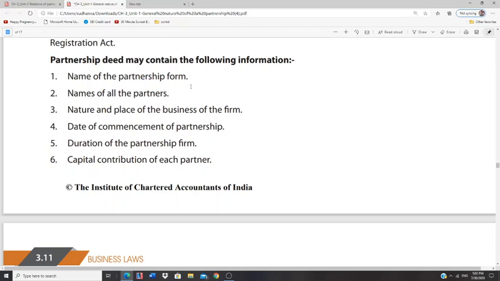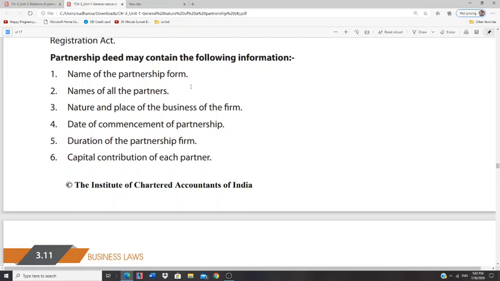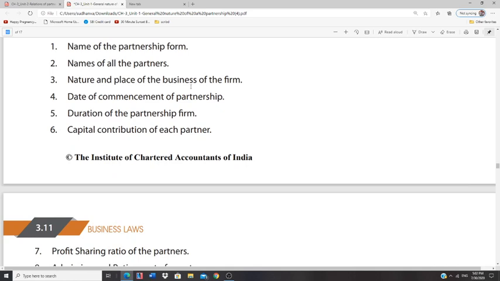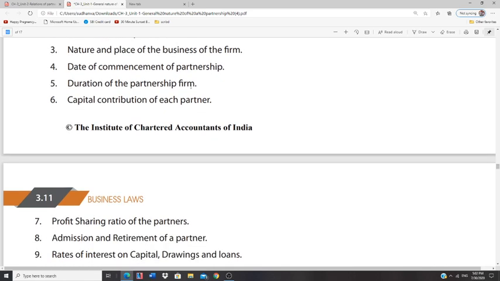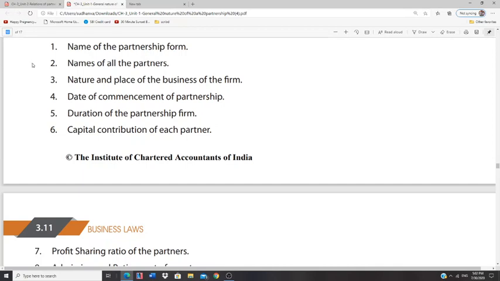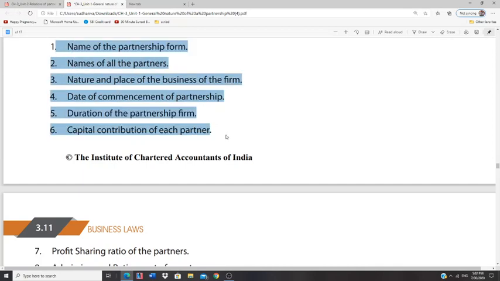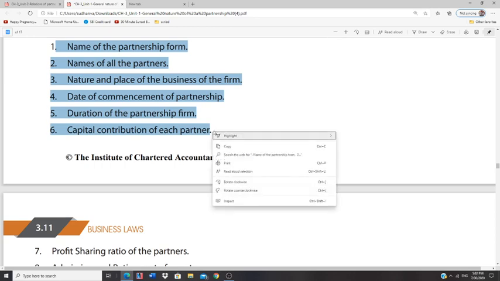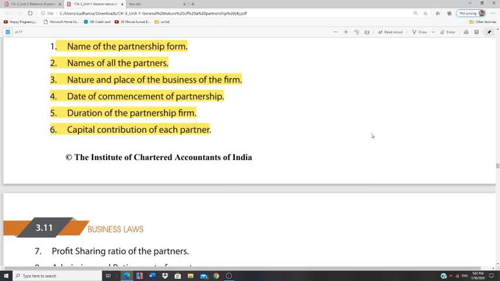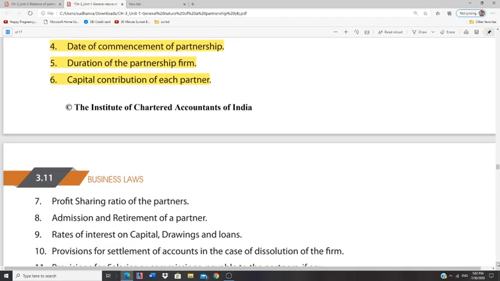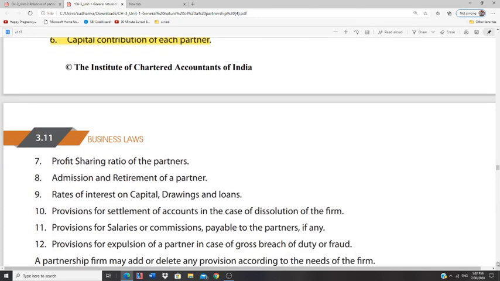Name of the partnership firm, names of all partners, nature and place of the business of the firm, date of commencement of partnership, duration of the partnership firm, capital contribution of each partner. And we are not limited to this. This list is not just inclusive, it is exhaustive. You can add more contents to it as well.